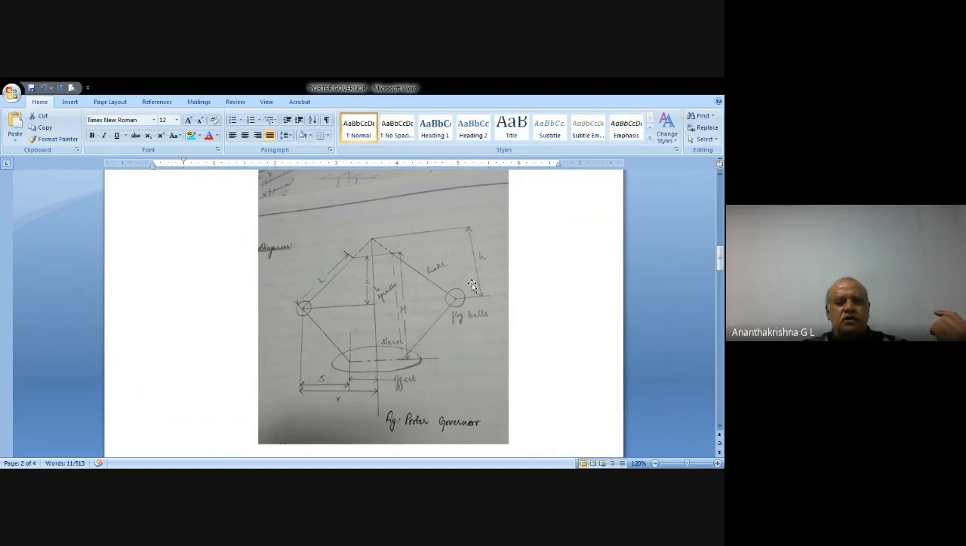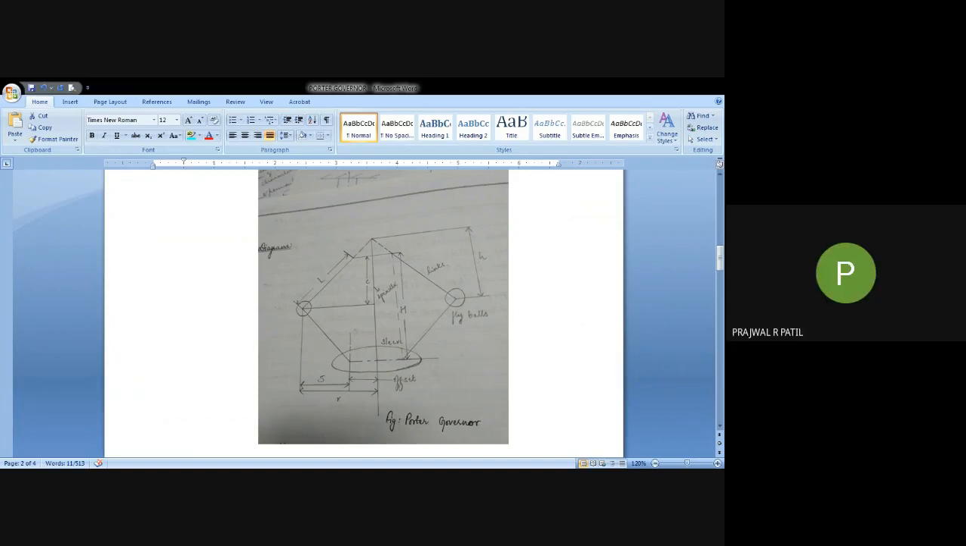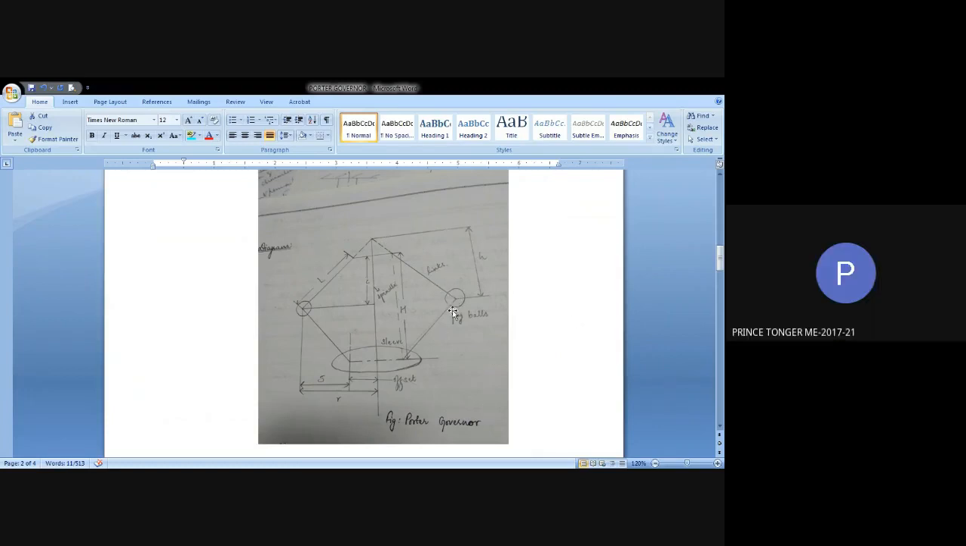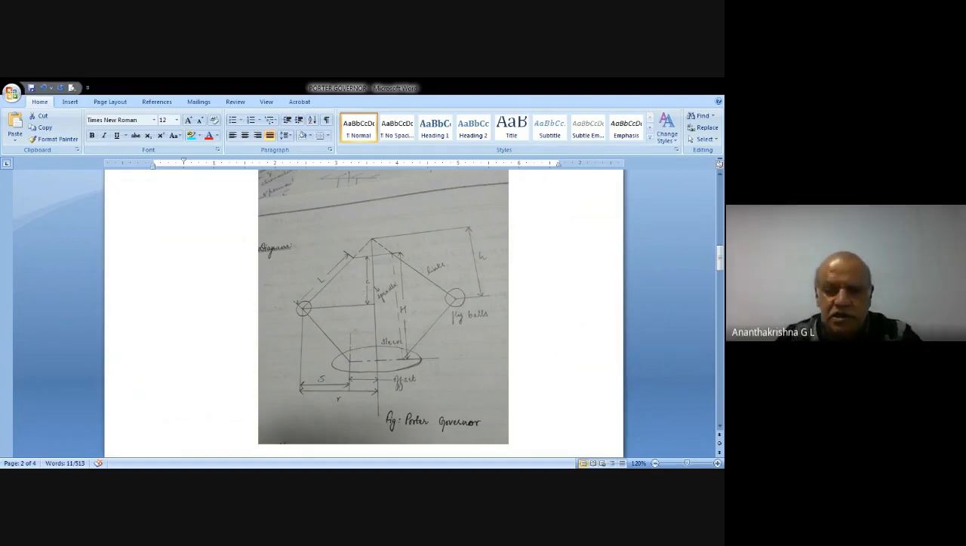the Porter governor, correct? Have you drawn a sketch something like this in your dynamics of machines? Yes, sir. Okay. So this is the spindle. This line represents the spindle. This entire sleeve here, these are called fly balls. These 4 lines that are indicated are called links.